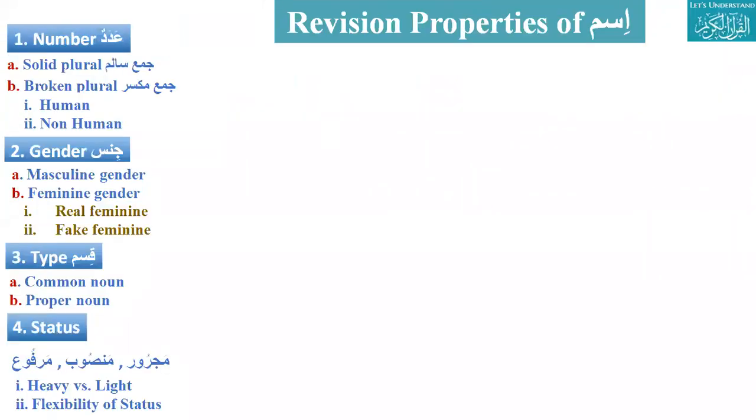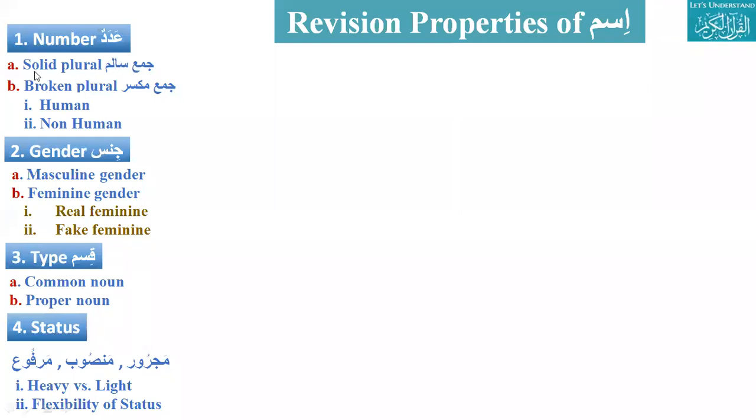Number, gender, type, and status. When we say number, it can be singular, dual, and plural. The plural has 2 types: a sound plural and a broken plural, Jama Salim and Jama Mukassar. If we want to teach somebody the difference between the sound plural and the broken plural, what is the difference?